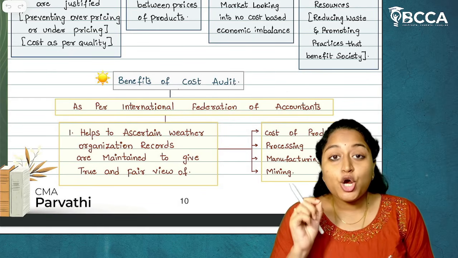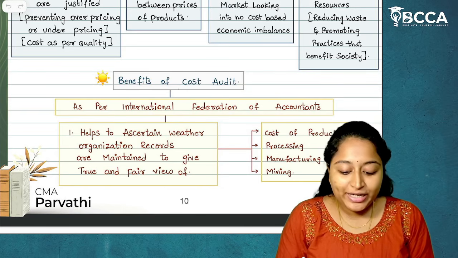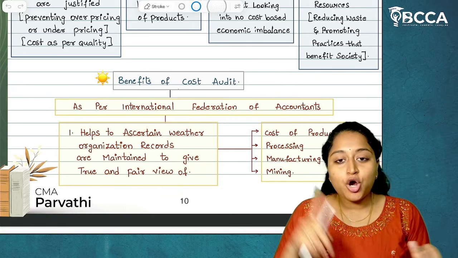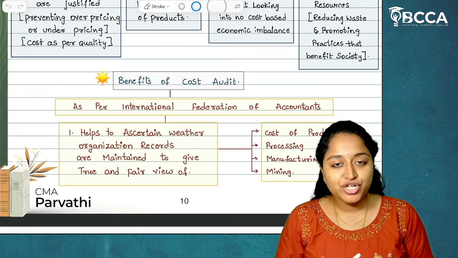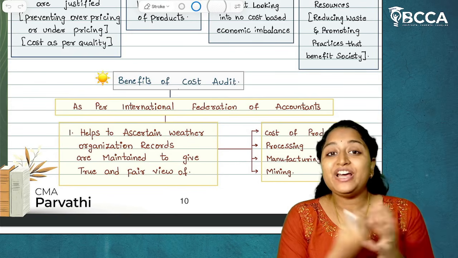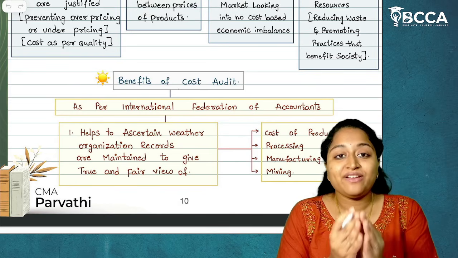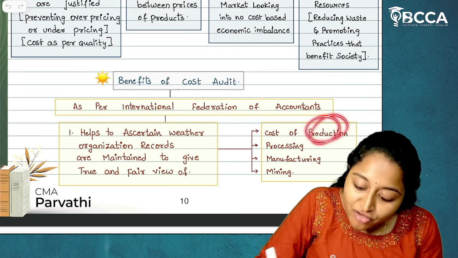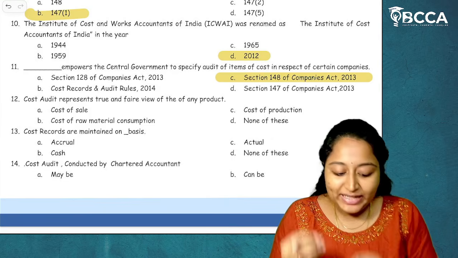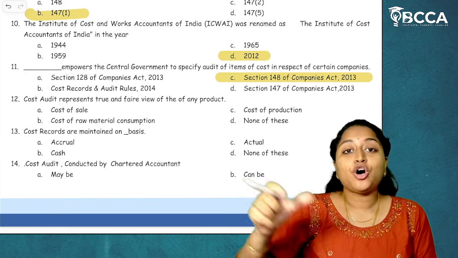They are telling that cost audit helps to ascertain whether organization records are maintained to give true and fair value of cost of production, cost of processing, cost of manufacturing, cost of mining, which means cost audit is done as a verification of the organization records to verify whether the organization's cost of production is giving a true and fair view or not. So here we can blindly write that the cost audit represents true and fair view of any of the product related to cost of production.